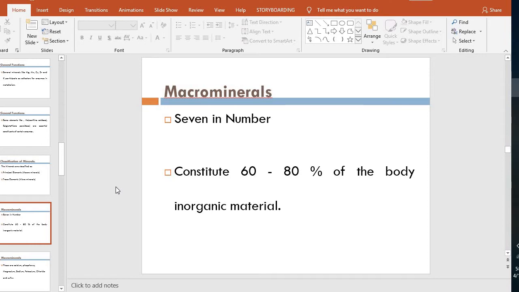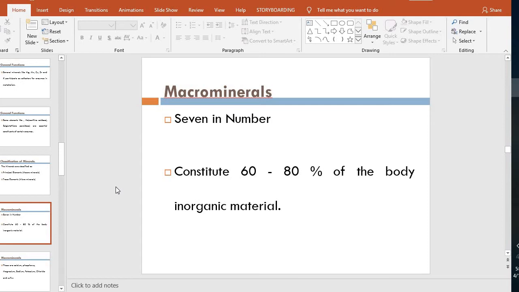The macro minerals or the principal elements. Basically, you know that the minerals are the inorganic elements in the body, and our body is formed mainly by the organic materials. But there are certain inorganic elements which are needed by the body for very vital functions.